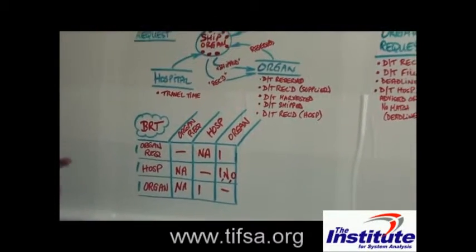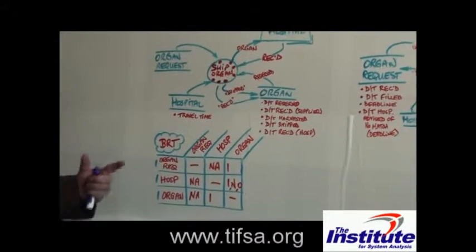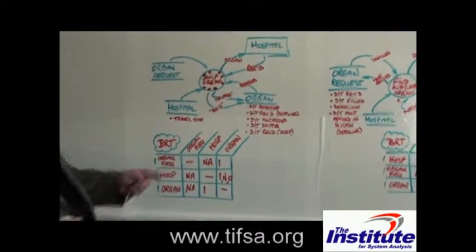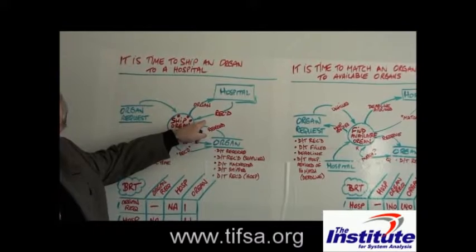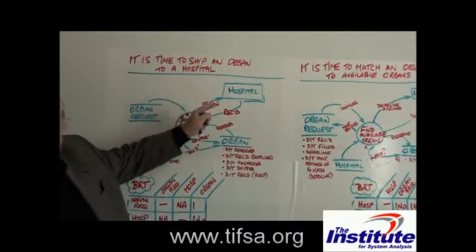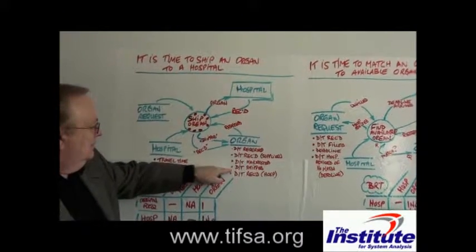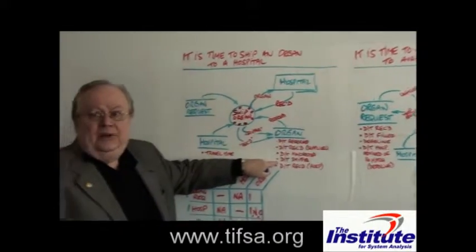Now, we have to ask the question here, what do we mean by sent to? Do we mean that we receive notification from the hospital that they got it? Or do we mean that it's on the way? We've actually shipped it, but it doesn't arrive.